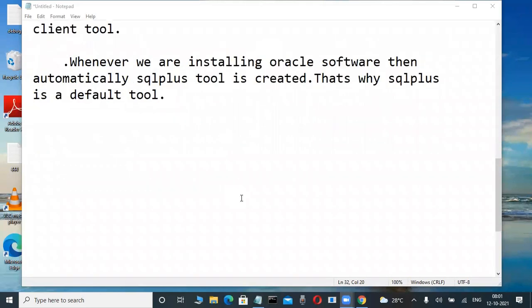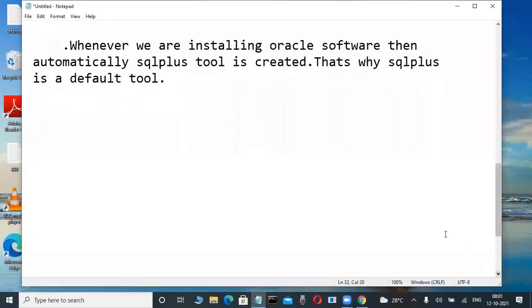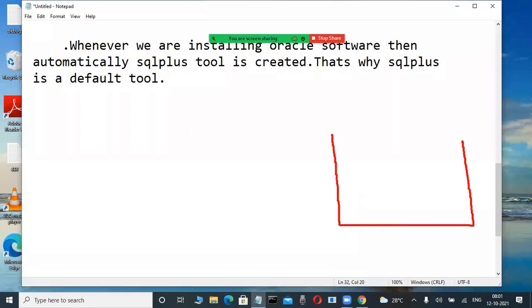Now, how can I open this SQL Plus tool? I will tell you before that. Just quickly draw this, because Oracle Corporation gives a simple diagram. Draw this diagram quickly. This is the Oracle database.